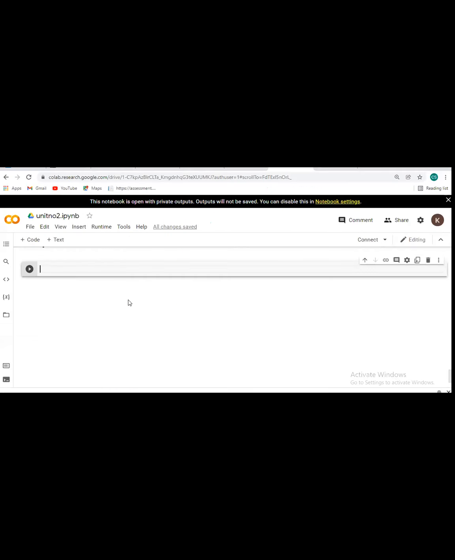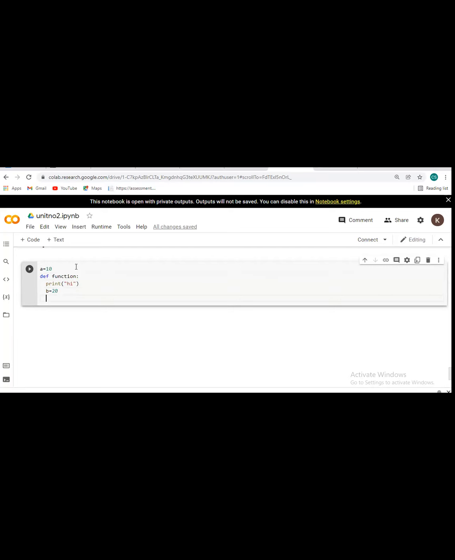So we will see the program here. I will write here a is equal to 10. Here I define a function, printer. After that, here b is equal to 20. Then